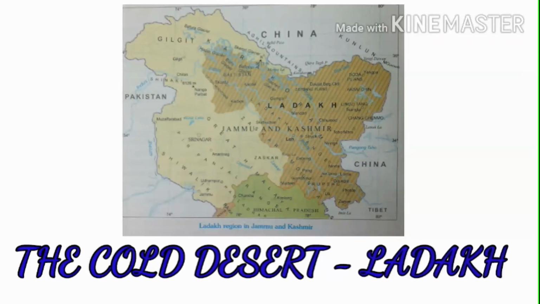The people of Ladakh mainly cultivate fruits and vegetables. Clear, children? Then they use a number of techniques for water conservation and irrigation methods.